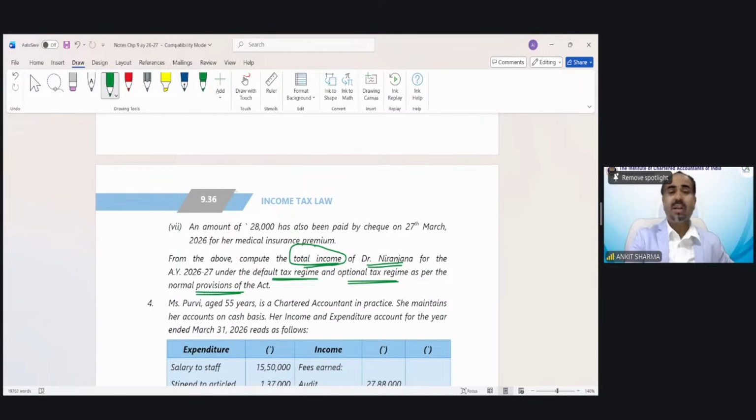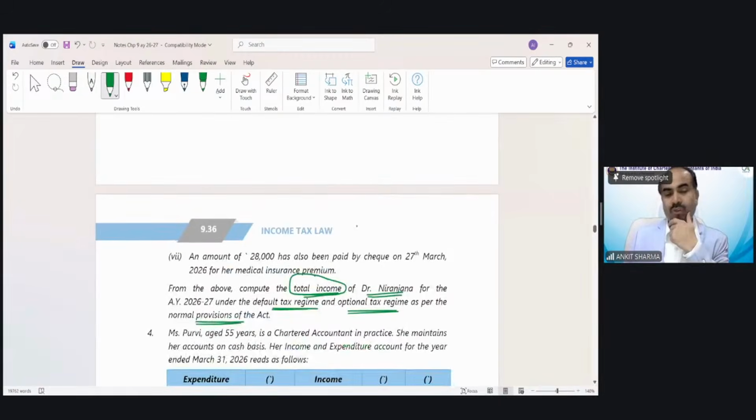I have seen multiple students, when the question was asking regarding calculation of total income, they have calculated the total income as well as tax. And they say, oh, sir, we did not read. We thought that was the requirement of total income, so tax would have been required to be calculated. No. If the question is asking only for total income, then just finish your answer after calculating total income. There is no requirement to calculate tax at all. You will lose your time, and time is money in the examination. Time is value in the examination.